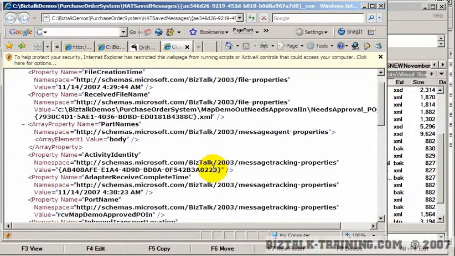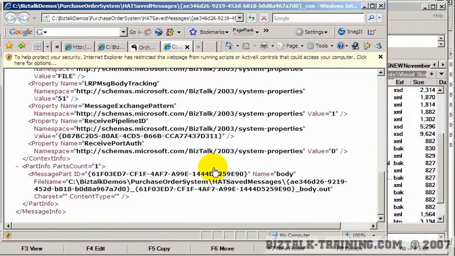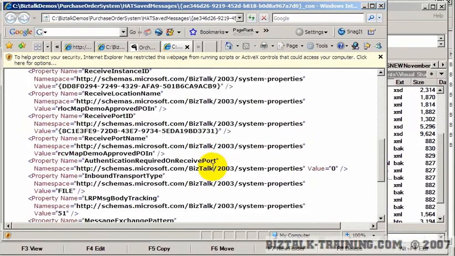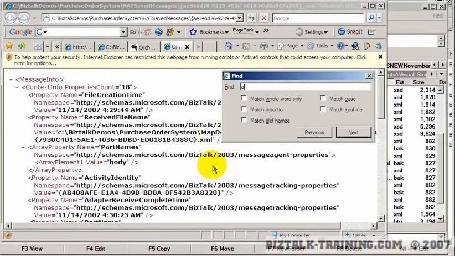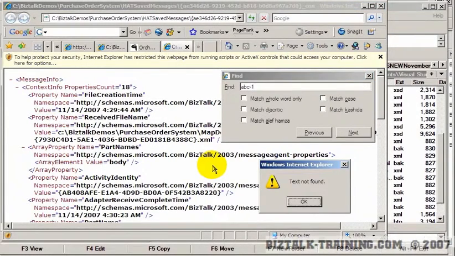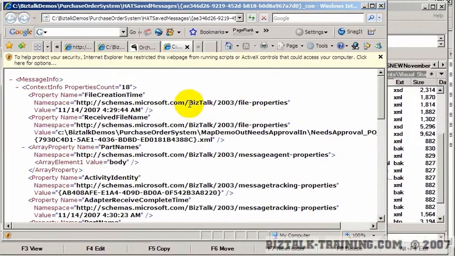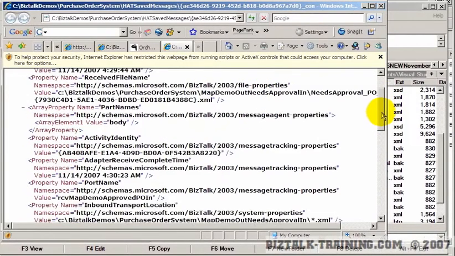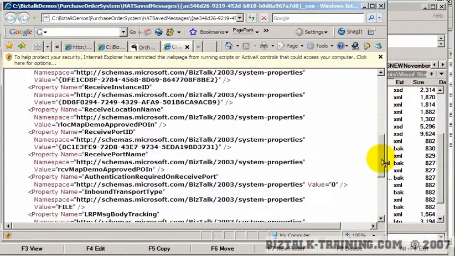So I want to know three things. Just double check if the promoted fields are here. So we're looking for that ABC123, and it's not there. Very interesting, huh? So how can it match back to the subscription if it doesn't have the promoted field? If we've lost our promoted fields, that would explain why it's not correlating. Then the next question would be, why did we lose our promoted fields here?